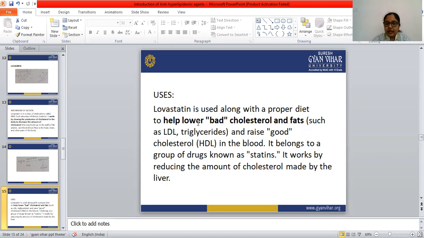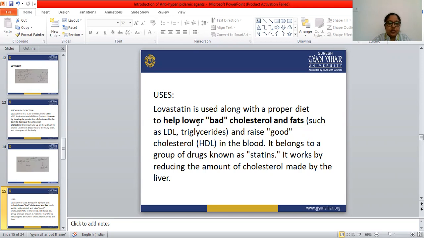Third is reduction of the VLDL precursors. So the HMG-CoA reductase inhibitors do their work by three mechanisms. The first one is that cholesterol synthesis is reduced.